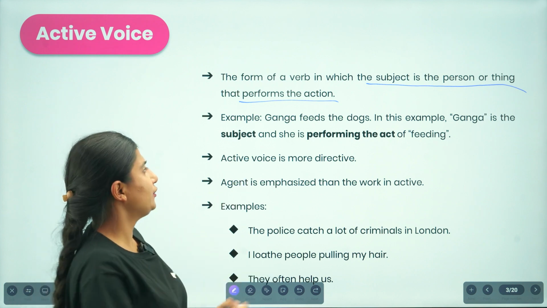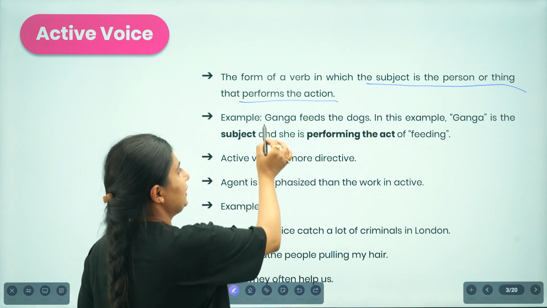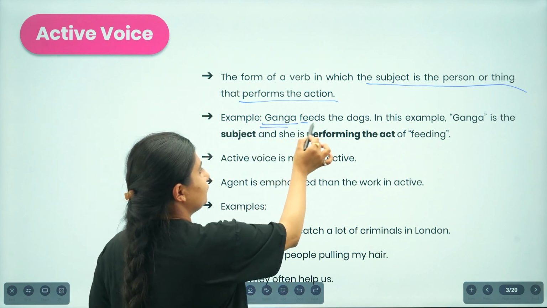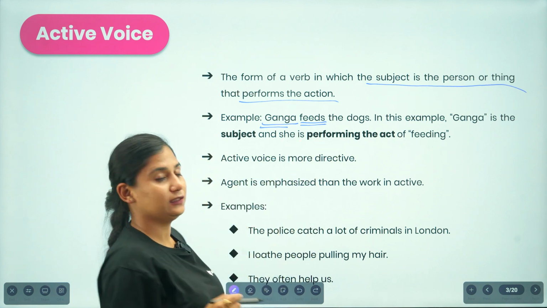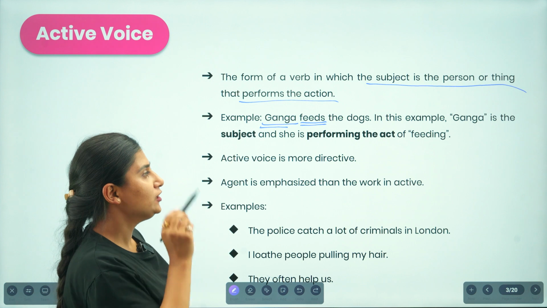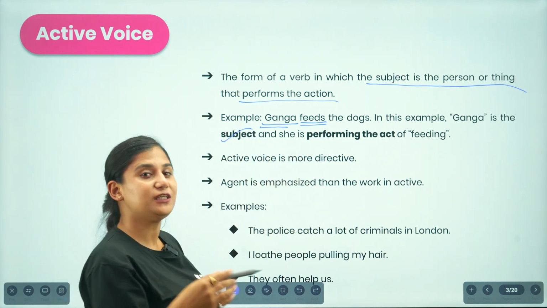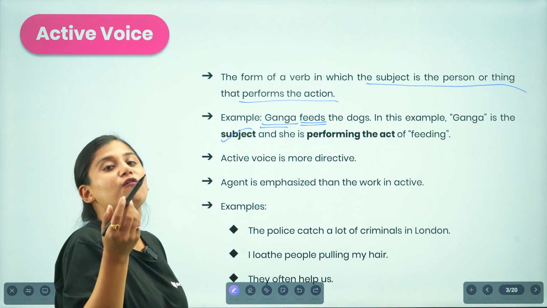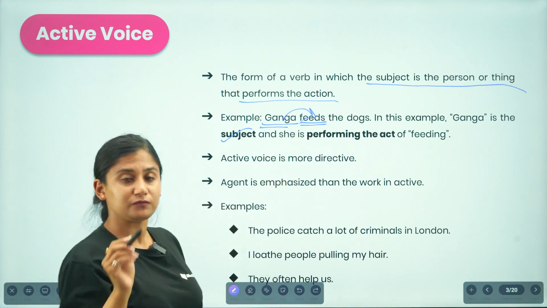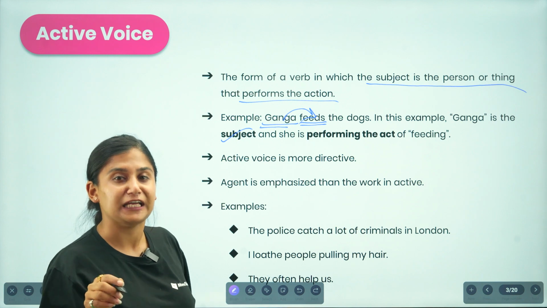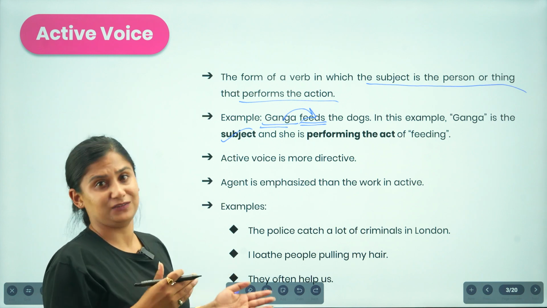For example, Ganga feeds the dog. Which one is the subject over here? Ganga is the subject and the word feeds is the action that is performed by the subject Ganga. In this example, Ganga is the subject, and what is she performing? She is performing the act of feeding. So whenever we receive a sentence in which the agent is performing the action, that is active voice.